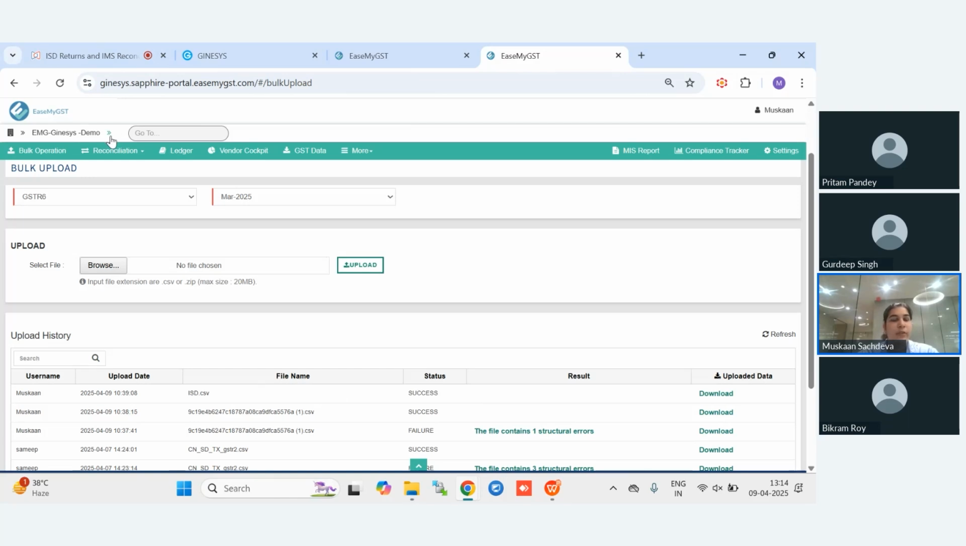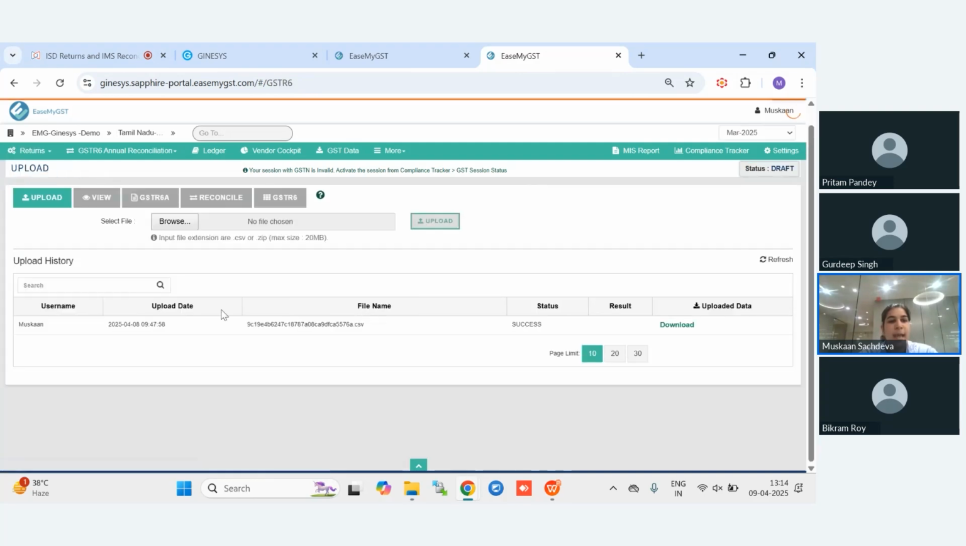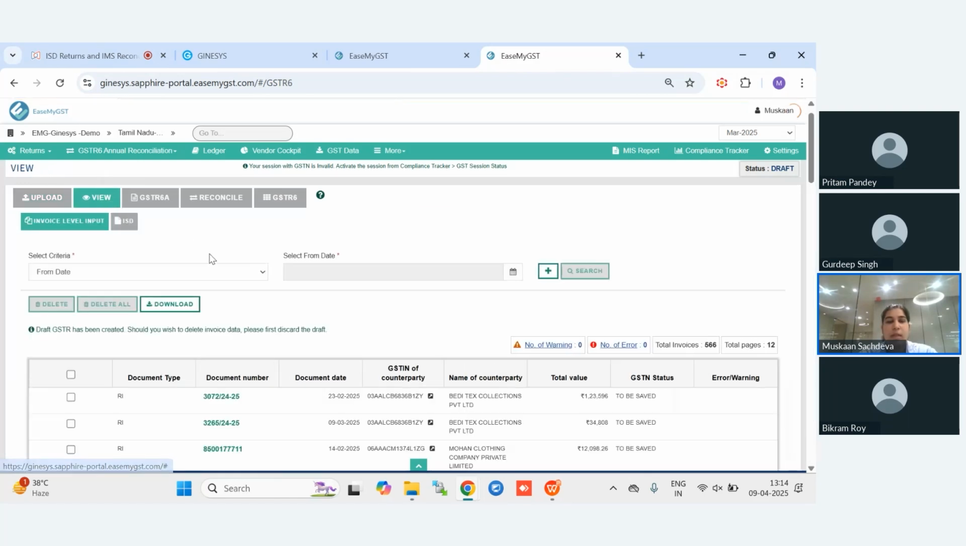We will go to the GST level and select the ISD GST. We will click on ISD GST and then go to returns in GSTR6. As you can see, this is the main data file, and the data file should be success. Then comes the second part, that is the view section. In the view section, you will see all your invoices. The total number of your purchase service invoices will be reflected over here.